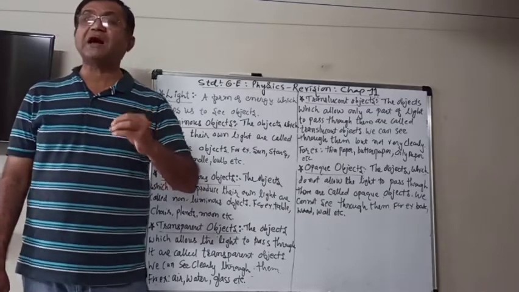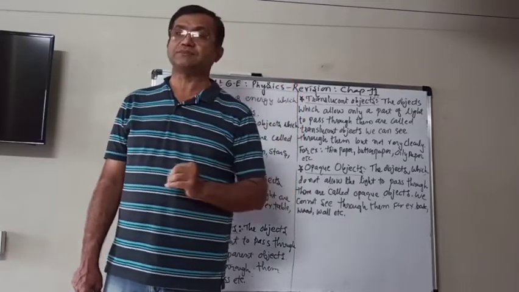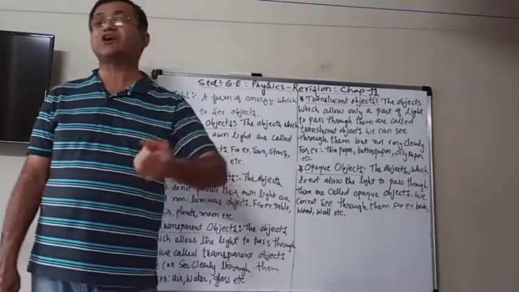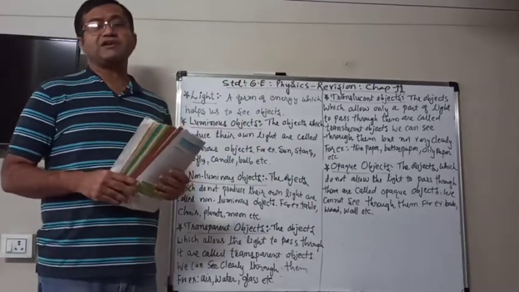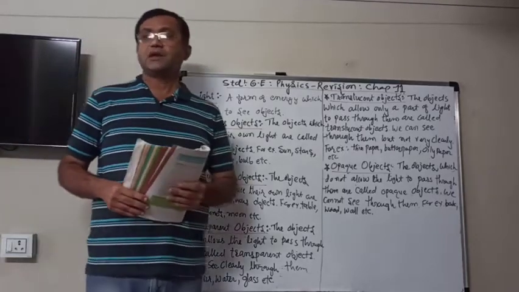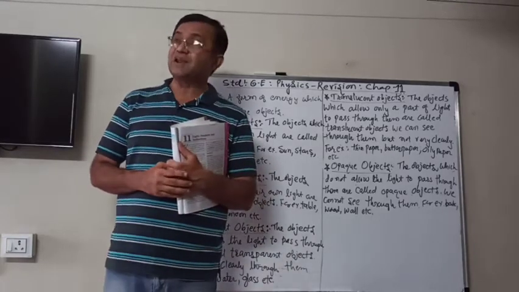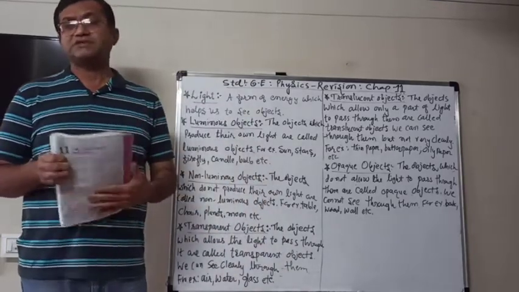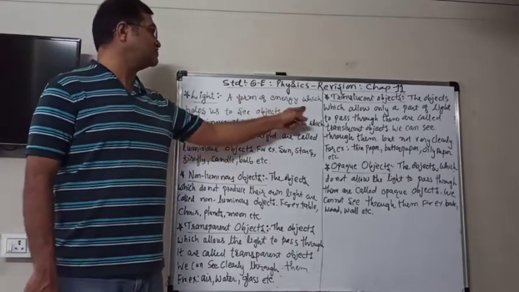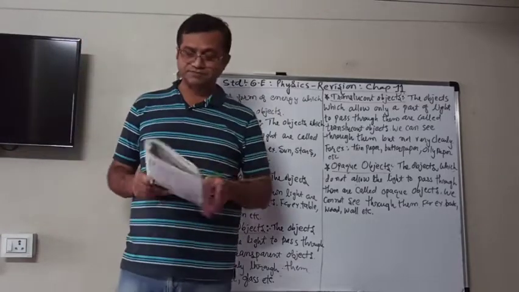It means that not only eyes but light is also necessary to see the objects. So light is very, very important in our life. Then the question is, what is light? It's a type of energy. Light is a form of energy which helps us to see the objects.